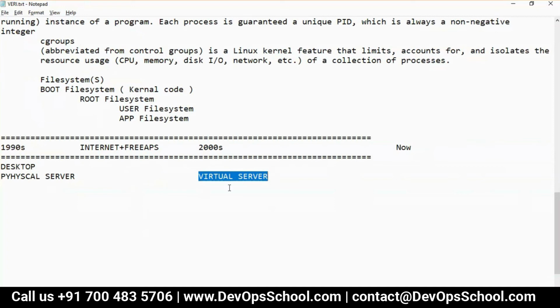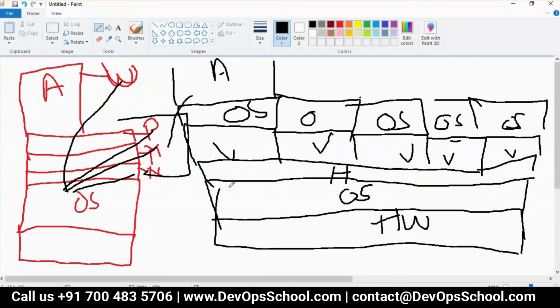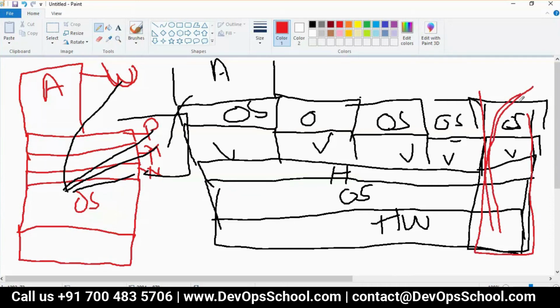Because of virtual servers, what has happened? Wastage got reduced. If you have more hardware remaining, think about it, you can create more VMs. You can share this compute unit. Earlier, you had 5 dedicated physical machines.